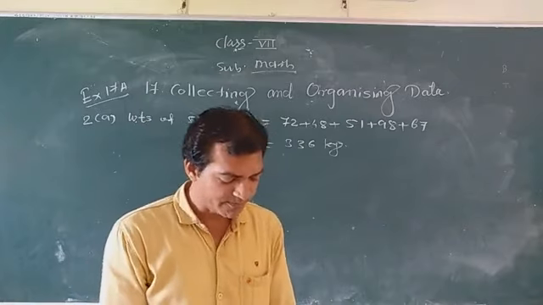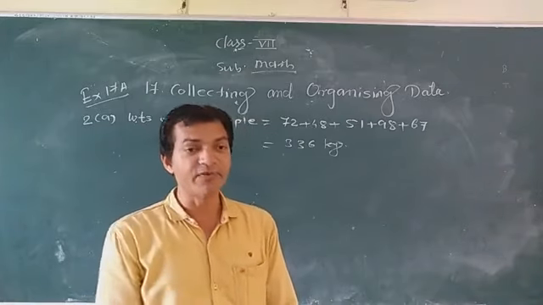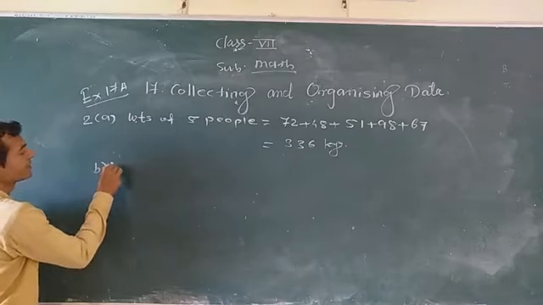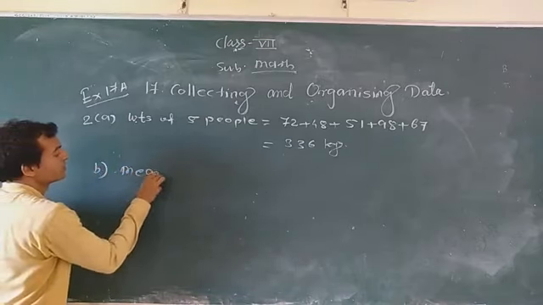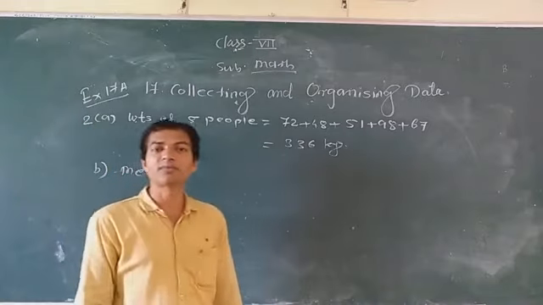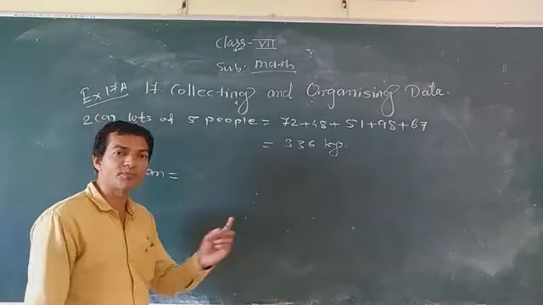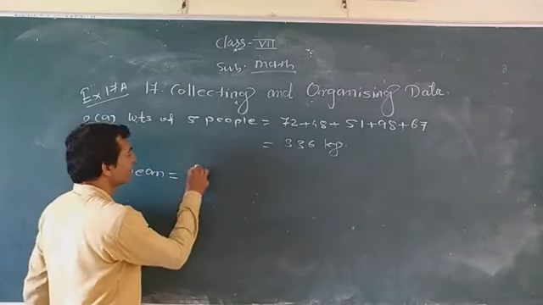Now the second one is: find the mean of their weights. Do you know the formula to find the mean? Mean is equal to the sum of all observations divided by the number of observations.